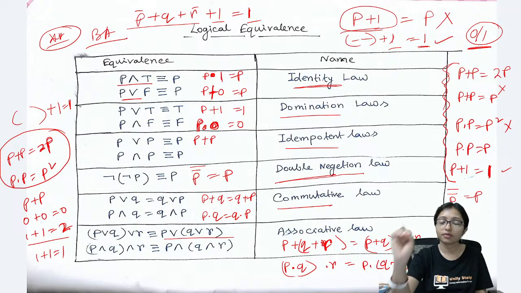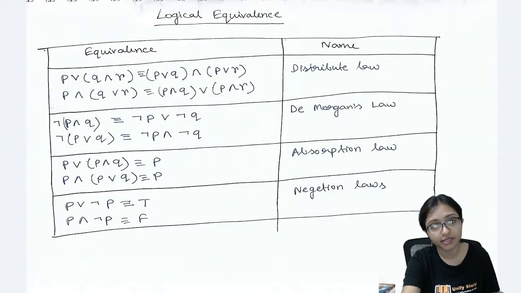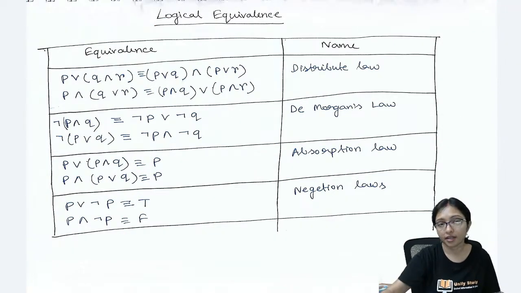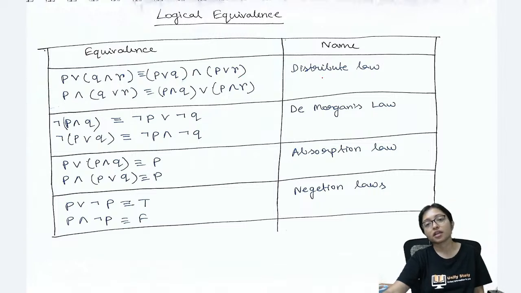This is a confirm topic of computer science, from where you will get questions. Distributive law, that is distribution going on.